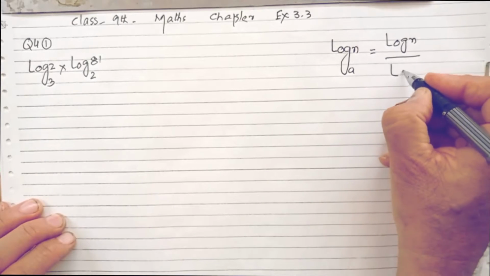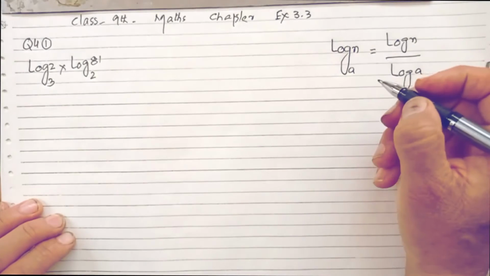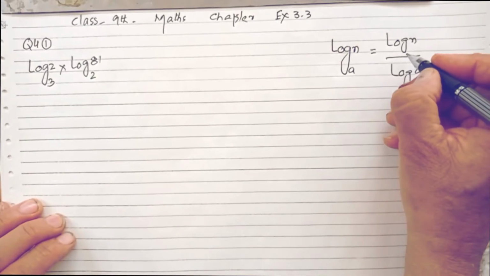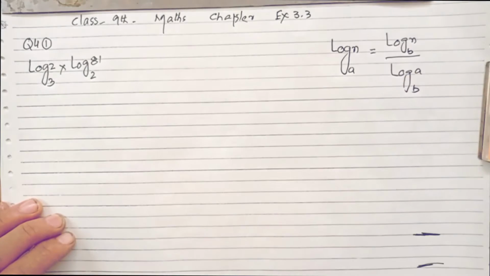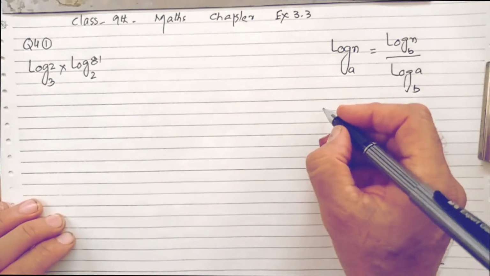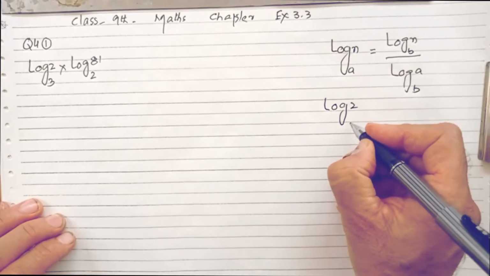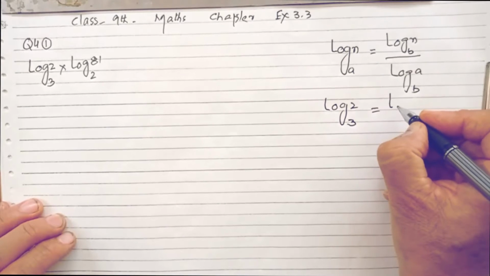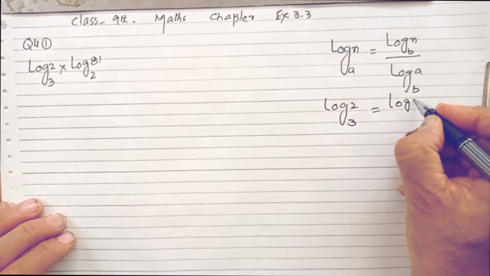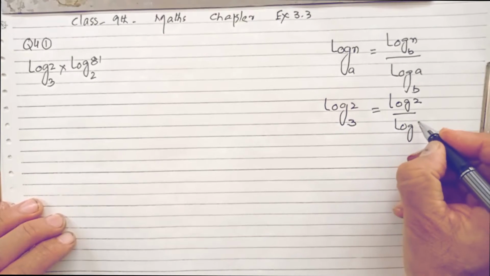that log n and log a with same base, say b. Once I apply it over here, that is log 2, 3, so only write log 2 and then log 3.